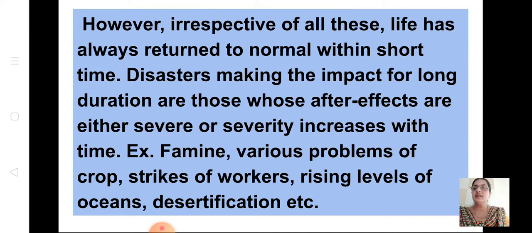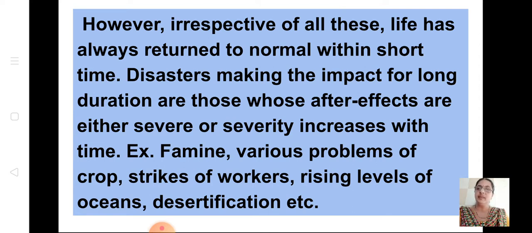After a few days they will forget that incident and, as usual, start going for their work. Disasters making an impact for a long duration are those whose after effects are either severe or increase in severity with time. For example, famine, various problems of crops, strikes of workers, rising level of oceans, desertification, all these will have a long impact. Famine means there is no food at all. These are all major problems that will have a long after effect.